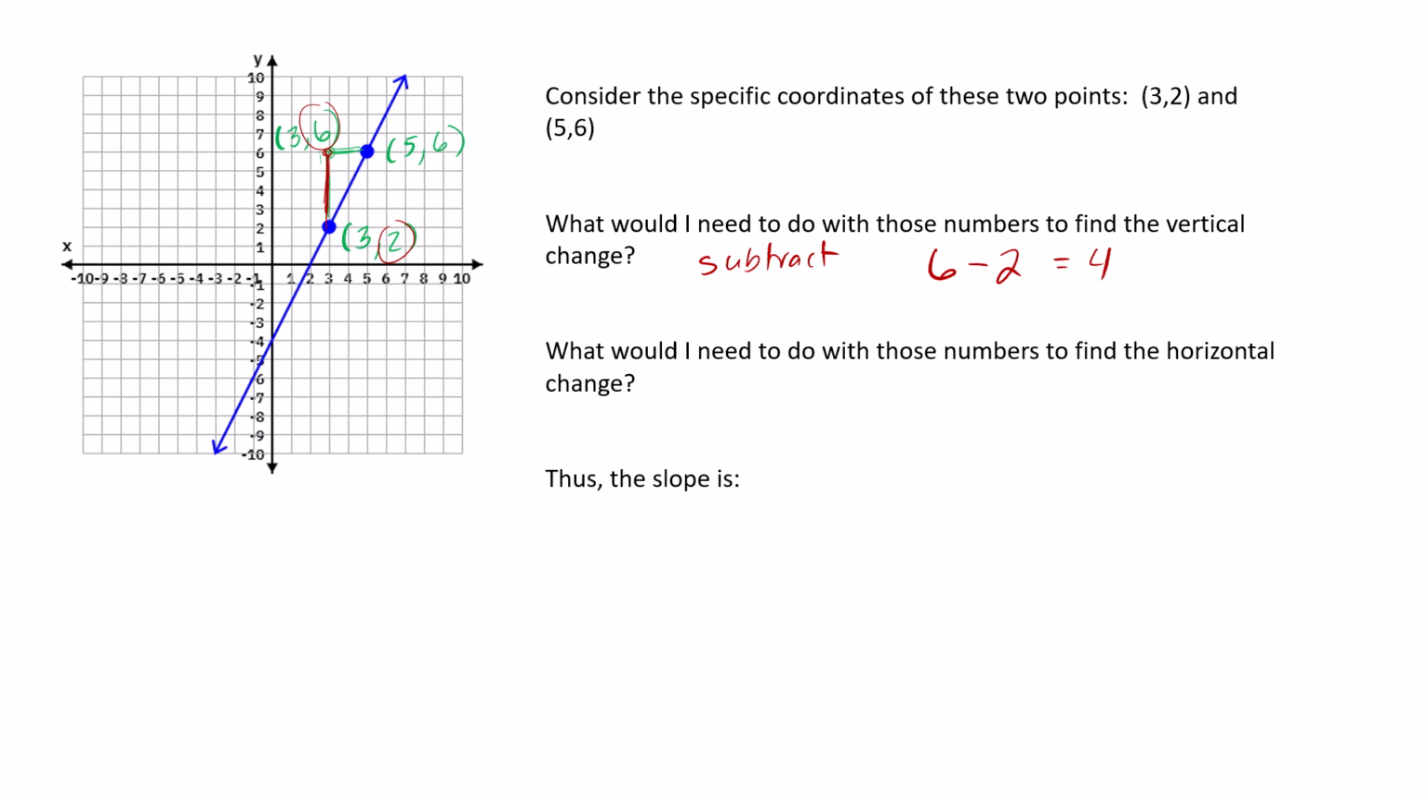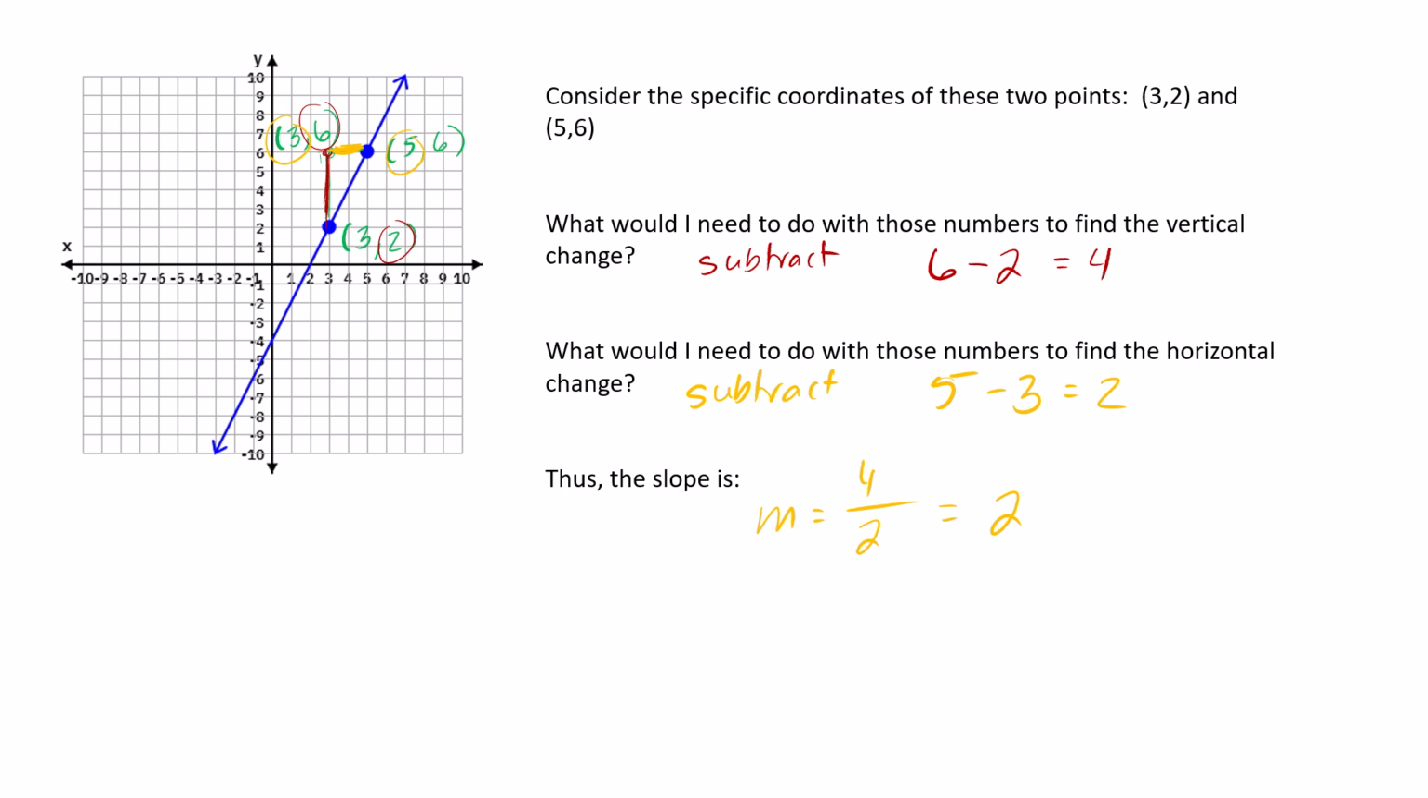And you could do something similar with the horizontal. So with the horizontal, you're moving this way, okay? So if you look over on the graph there, your y coordinates are the same, but you're starting at that 3 and moving over to the 5, and so you could subtract there, and that would give you that distance. So that is 5 minus 3, which is 2. Thus, the slope is, well, we went up 4, and we went over 2, and 4 divided by 2 is 2. So the slope is 2.